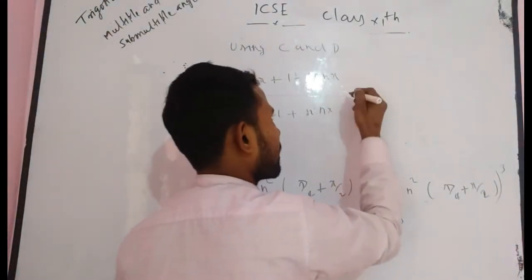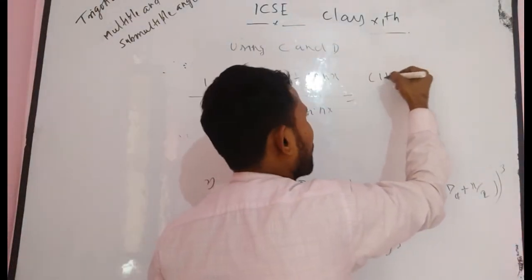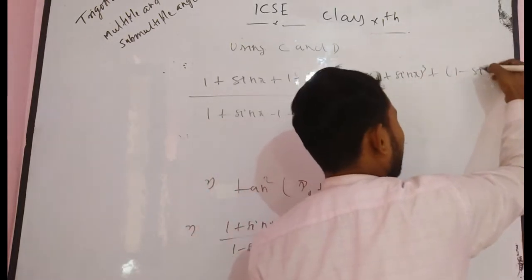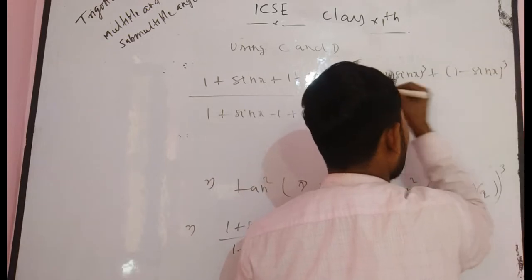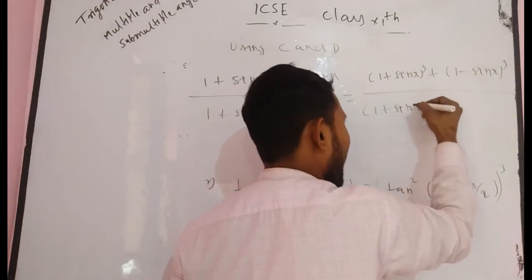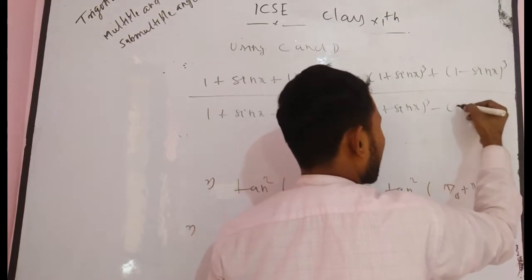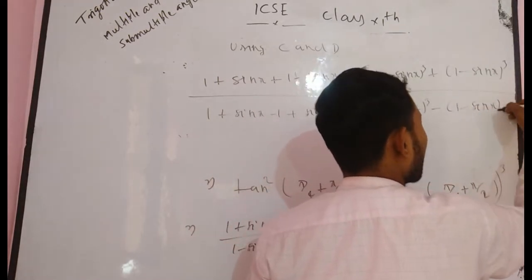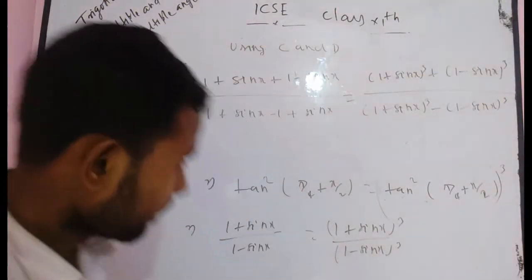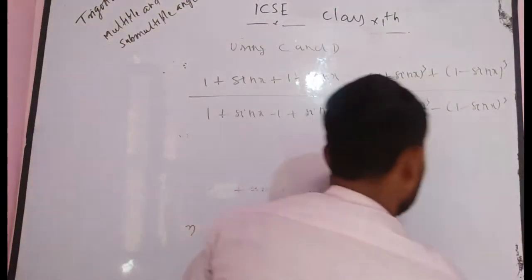You get (1 plus sin x) whole to the power 3 plus (1 minus sin x) whole to the power 3, divided by (1 plus sin x) whole to the power 3 minus (1 minus sin x) whole to the power 3. I think you understand. Now, again, rub this part.